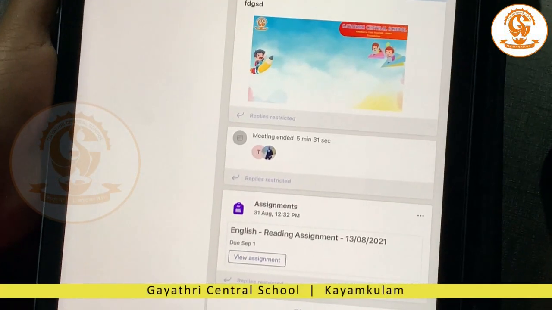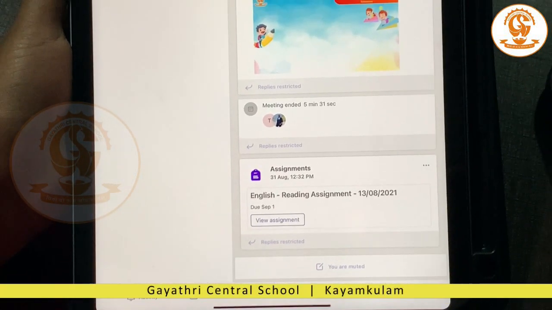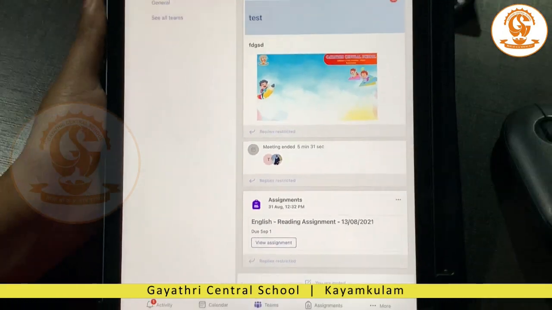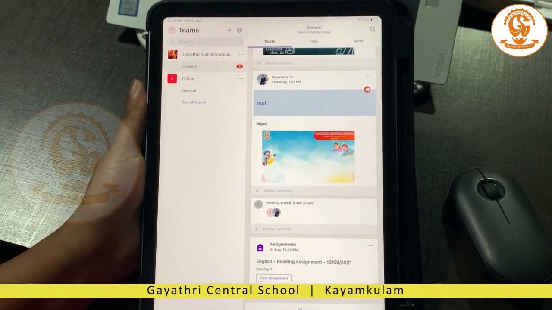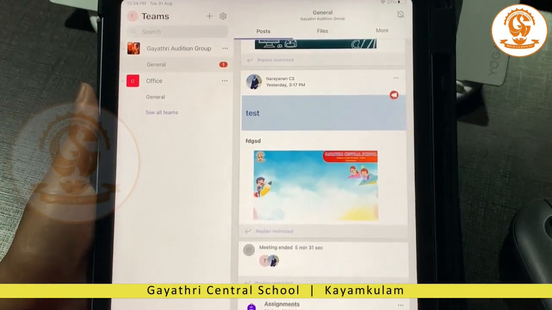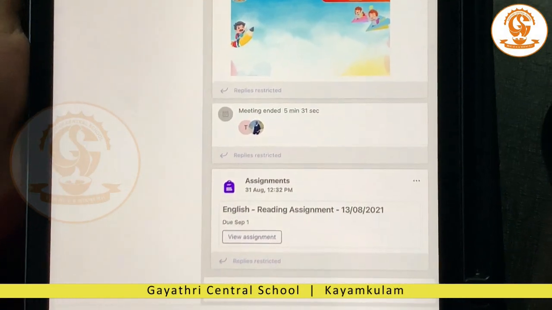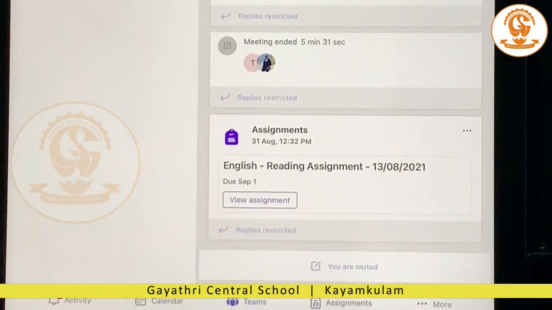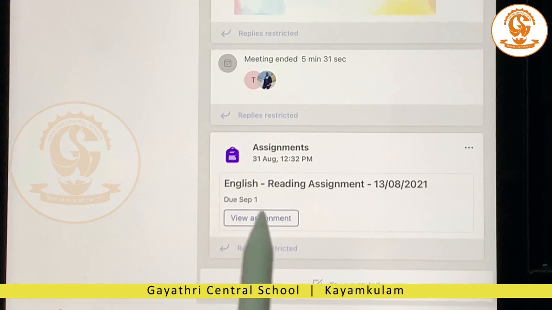Dear students, today I will be showing an end-to-end demo of the reading tool in Teams. It is a new tool to improve the reading literacy of our students. This can be viewed under the assignment tab and under the post tab also.